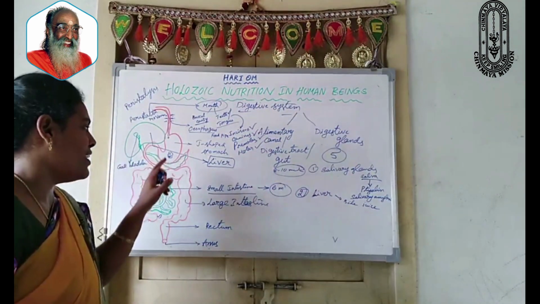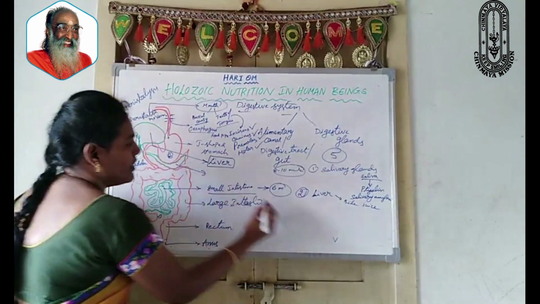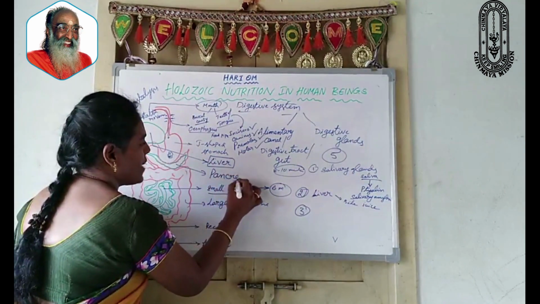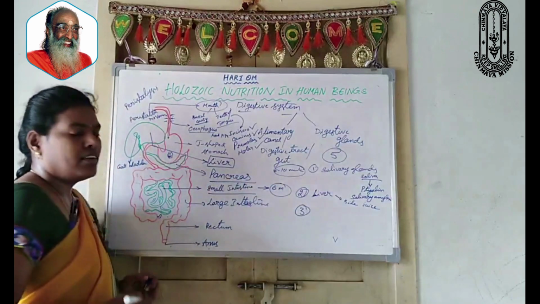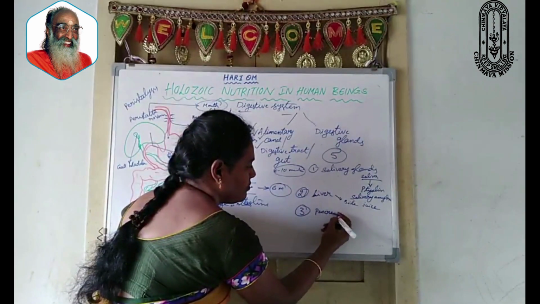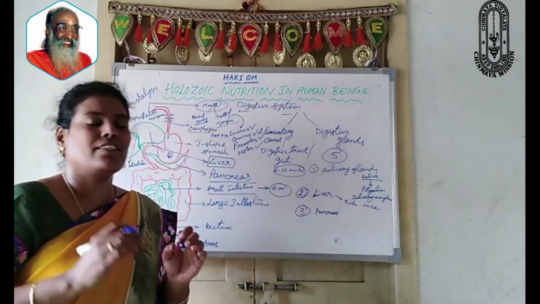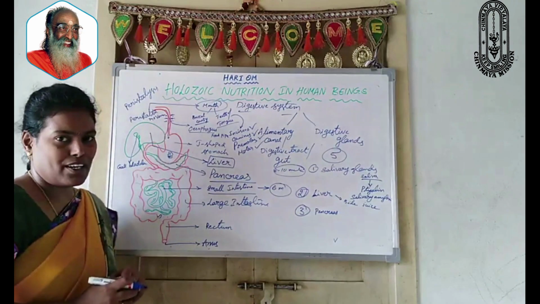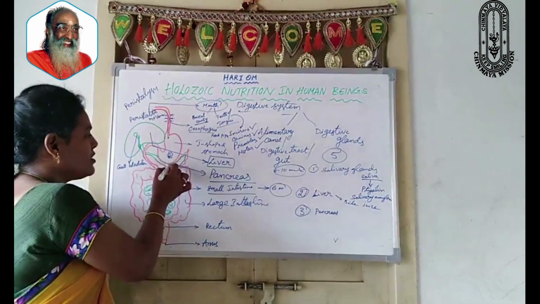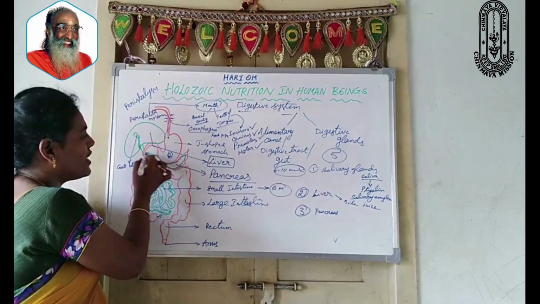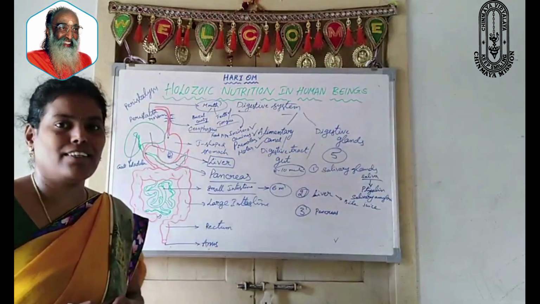Okay. And next, the third digestive gland is the pancreas. It is a somewhat leaf-like structure, present just below the stomach region, and this pancreas is attached to the small intestine through a small duct-like structure which is called the pancreatic duct.